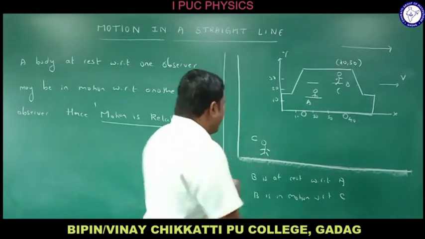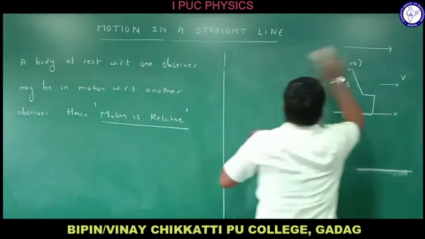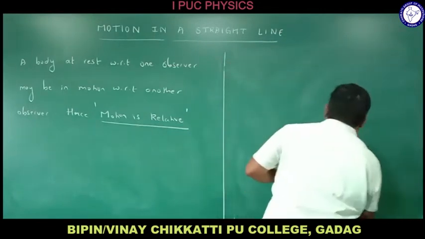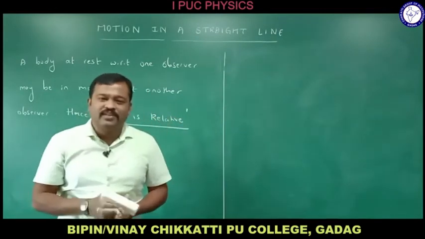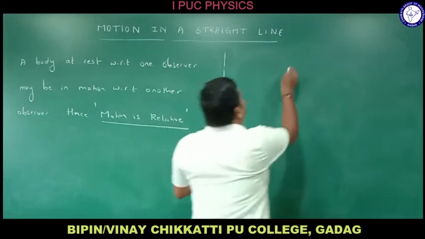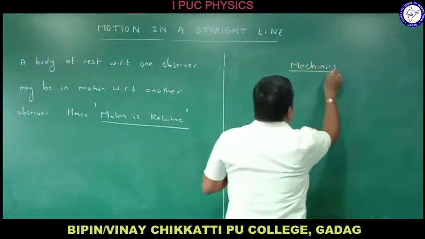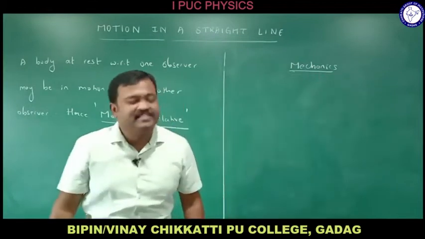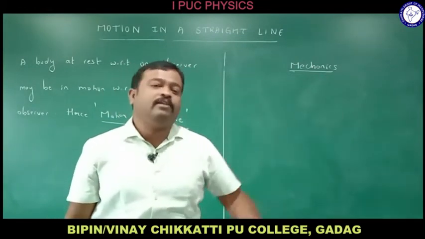Okay, now, based upon this, we will be classifying the branches of physics. Let me call it, the branch of physics which deals with a body in motion or at rest, we call that mechanics. Mechanics, right? Okay, what is mechanics? Mechanics is a branch of physics which studies about the body at rest or in motion, right?